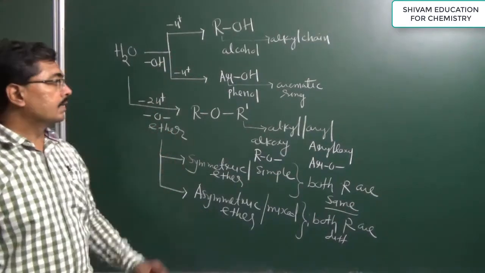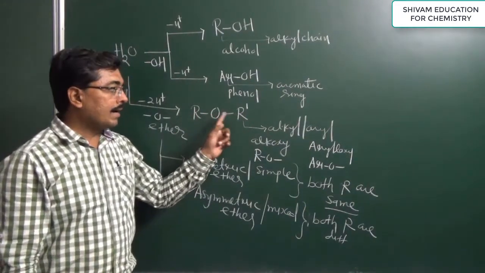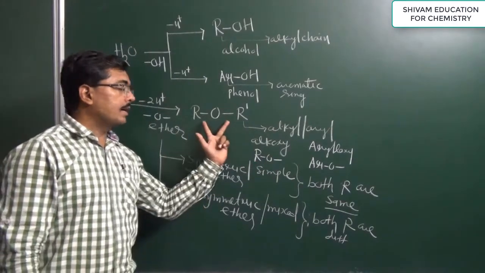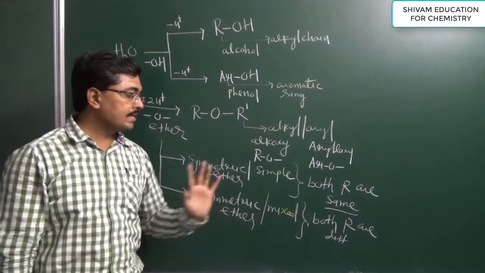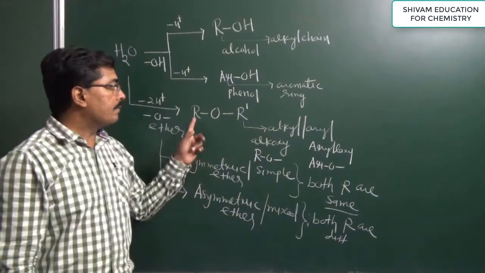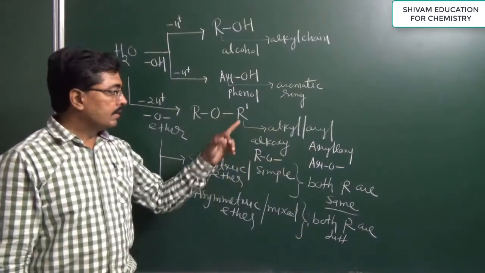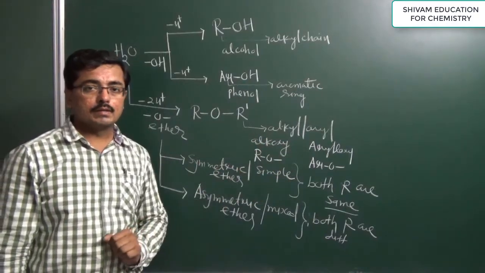In ether, if both groups attached to oxygen are the same, it is a symmetric ether. If they are different, it is an asymmetric ether. If R is an alkyl group, then it is alkoxy, meaning alkyl ether. If R is an aromatic ring, then it is aryloxy or aromatic ether.